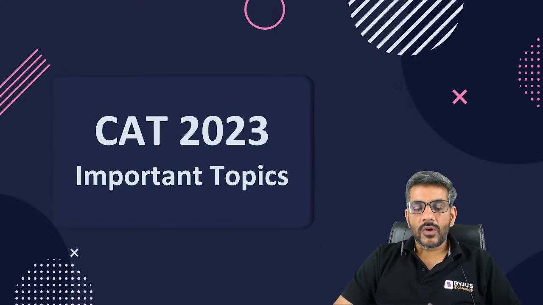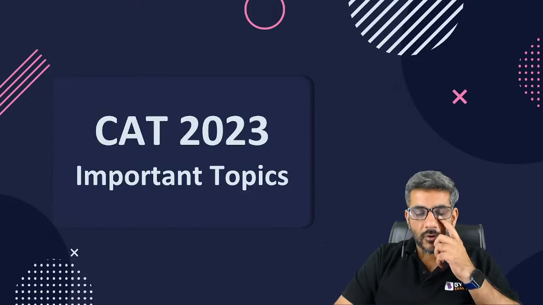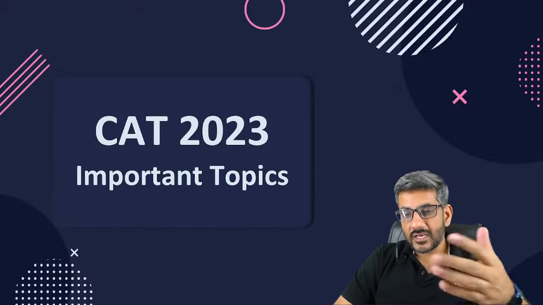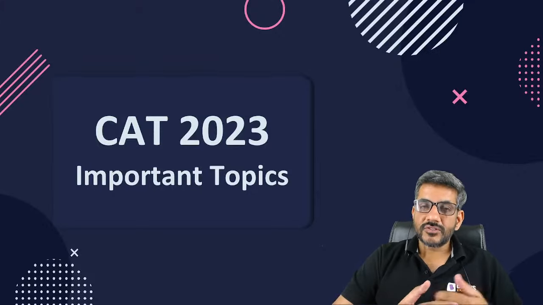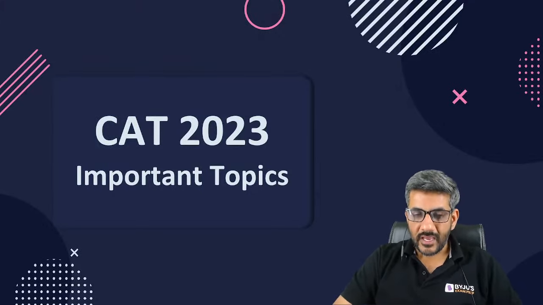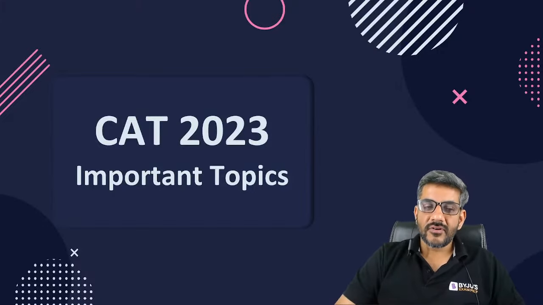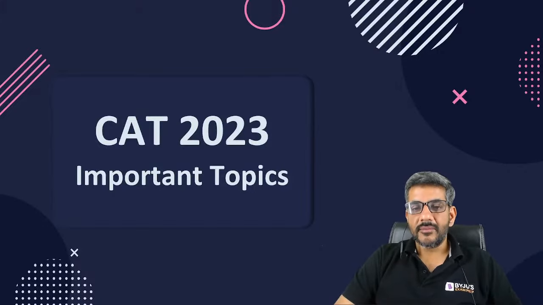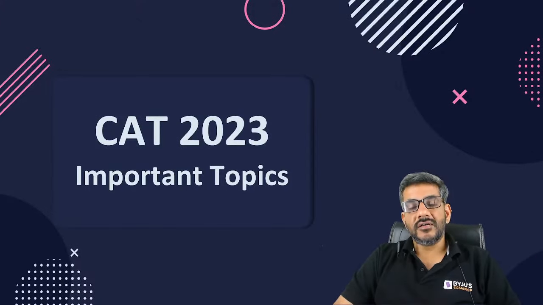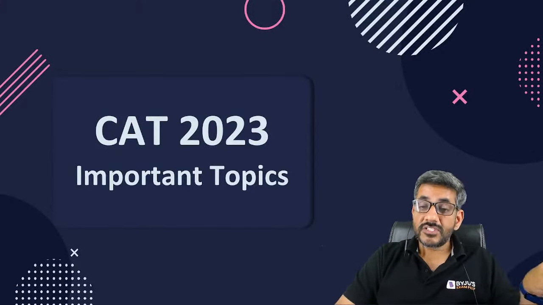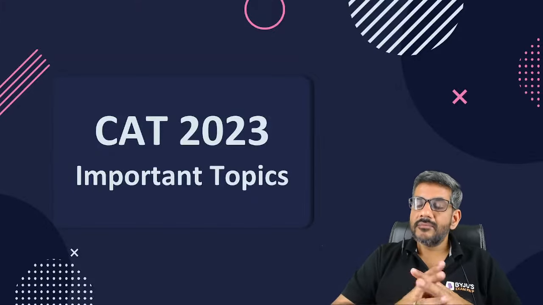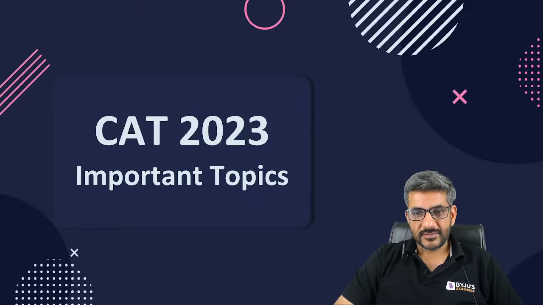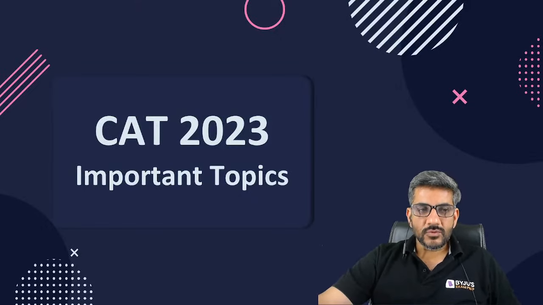And what is the logic of giving you these important topics? I have done some research of the last few years: what kind of questions have appeared more, and what have been the sources of those questions in case of VARC. In the other areas, like quantitative ability, if the questions have been from arithmetic, then from which area in arithmetic, and how many questions have appeared? That's all I am going to discuss in today's class. So that's the agenda.